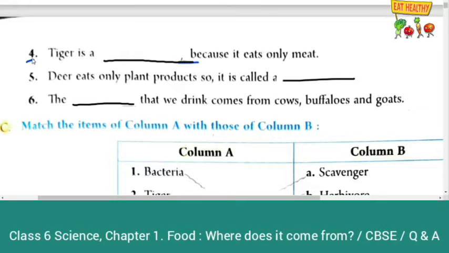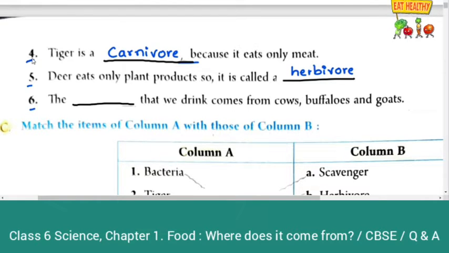Tiger is a carnivore. Fifth one, deer eats only plant products, so it is called a herbivore. Deer eats only plant products, so it is called a herbivore.